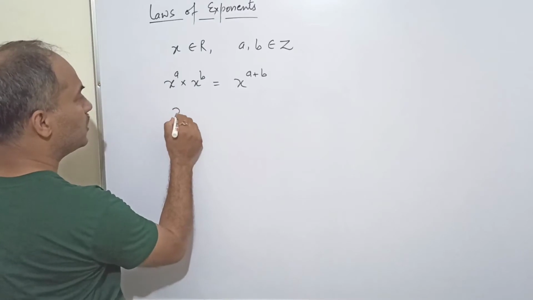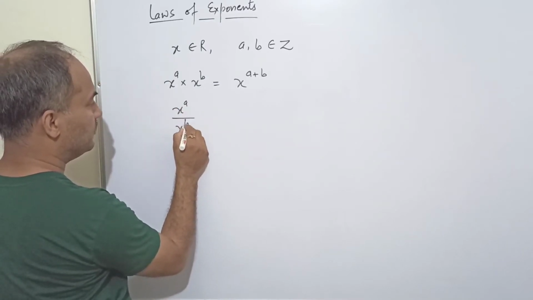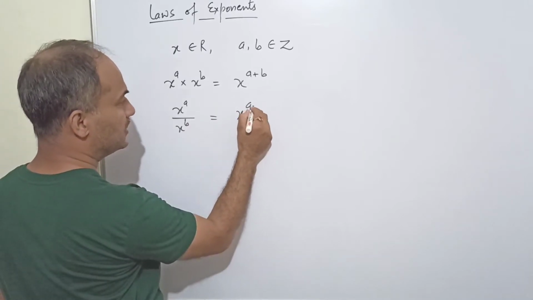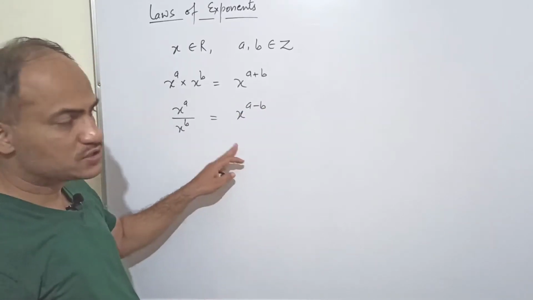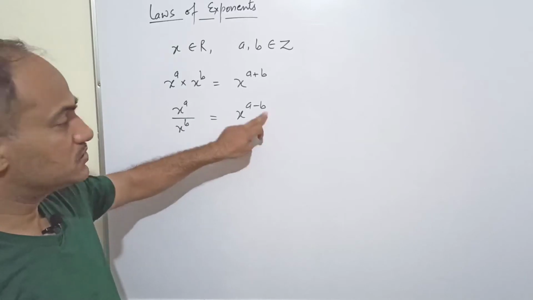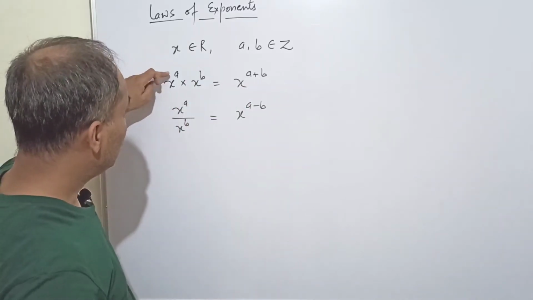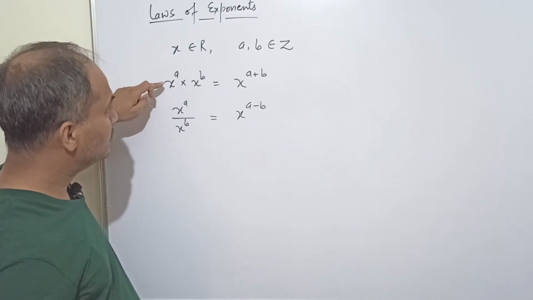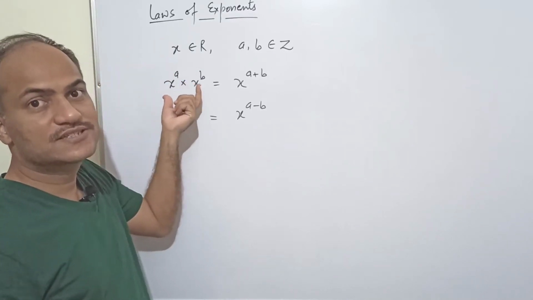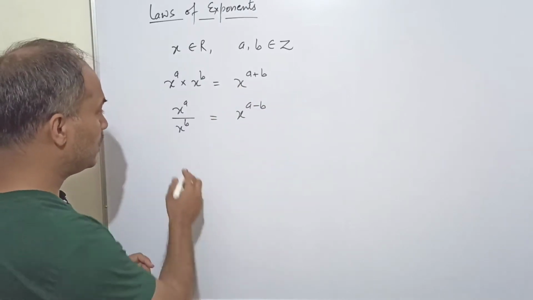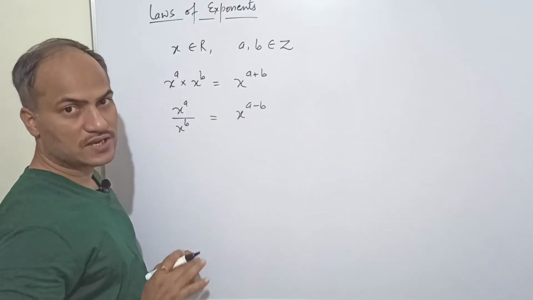Similarly, whenever there is division and the same base is there, we always subtract the powers. So for division we subtract the powers and for multiplication we add the powers. But remember, the main thing is that these two terms should have the same base. Base is the same, that's why I have combined. Here also the base is the same, so it is combined.